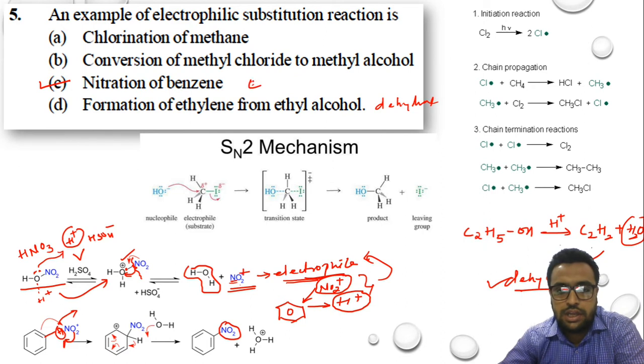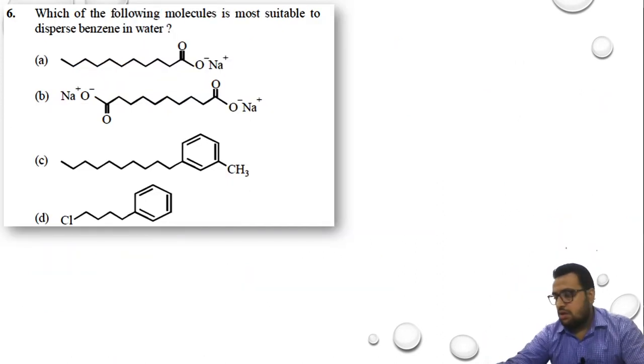Option C is electrophilic substitution. Option B is nucleophilic substitution. And option A is free radical mechanism. So which is an example? Option C, nitration of benzene is an example of electrophilic substitution. Okay, so quickly we will move on to our next question, that is question number 6.